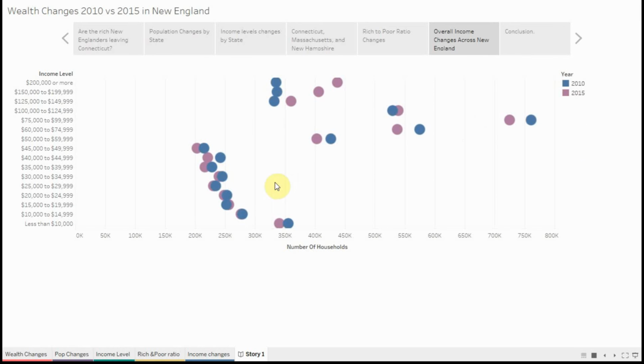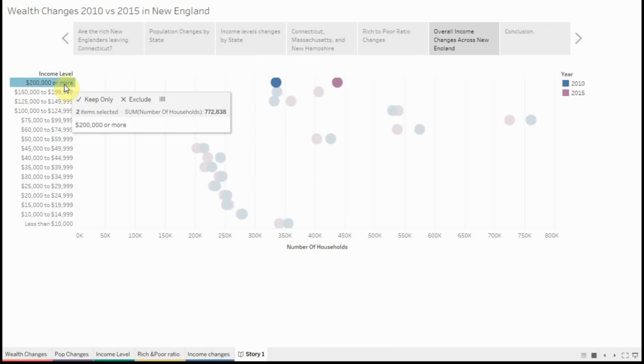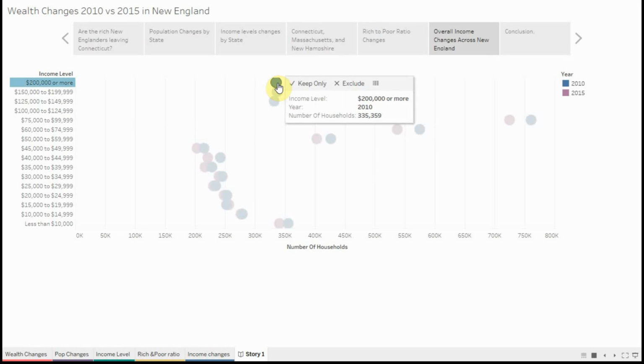And this is going to completely coincide with our previous data, but the households reporting over 200,000 have a significant increase in population from 2010 to 2015.